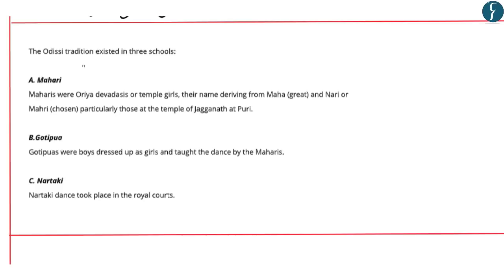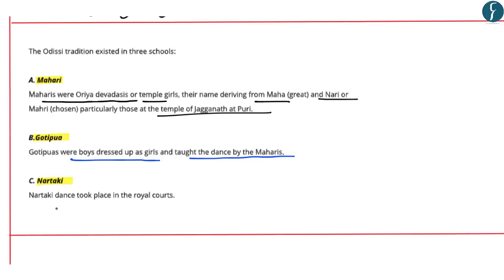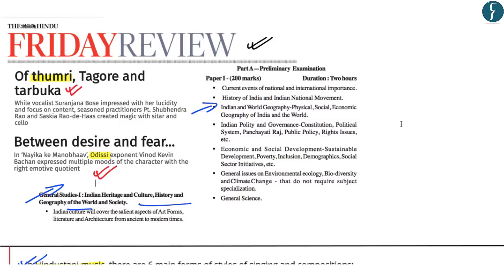Now the Odissi tradition existed in three schools: Mahari, Gotipua, and Nartaki. On Mahari, it says that Maharis were the Odiya Devadasis or temple girls, and their name derived from the word Maha, that is great, and Nari, that is woman, chosen particularly those at the temple of Jagannath at Puri. Gotipuas were boys dressed up as girls and taught the dance by the Maharis. And the Nartaki dance took place in royal courts. So these can be said to be the three schools where the Odissi tradition existed. So in this news analysis, you must remember about Thumri as well as Odissi.